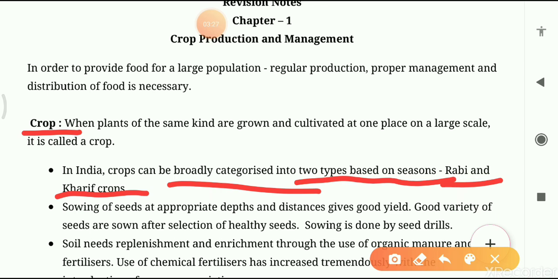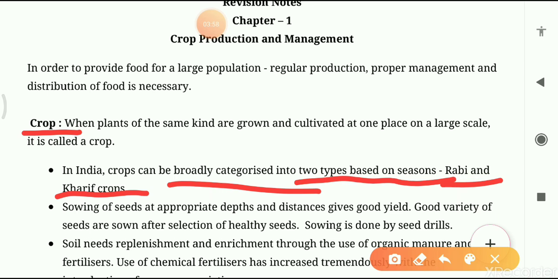The crops sown in June and July and harvested in September and October are called kharif crops. Examples of kharif crops are rice, because rice needs more water, so we can sow rice in the rainy season. Rice, maize, groundnut, cotton, pulses.